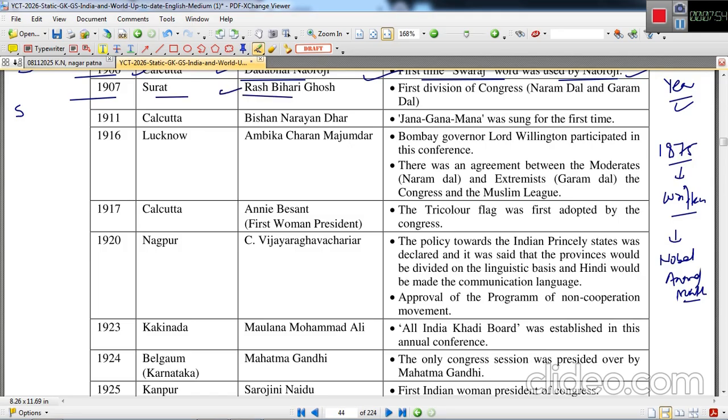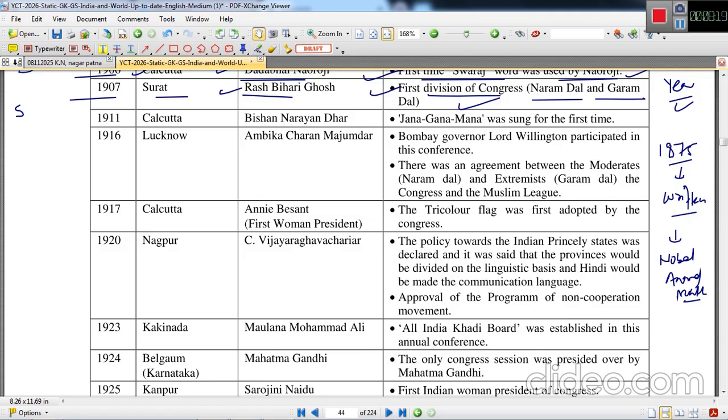The president was Rash Behari Ghosh, and this was the first division of Congress into Naramdal and Garamdal. I told you, the extremists and the moderates. The future course of action in the Swadeshi movement was the bone of contention. The Garam Dal, the extremists, wanted to be more ruthless against the British rule.